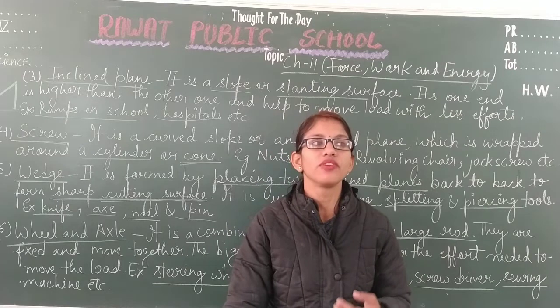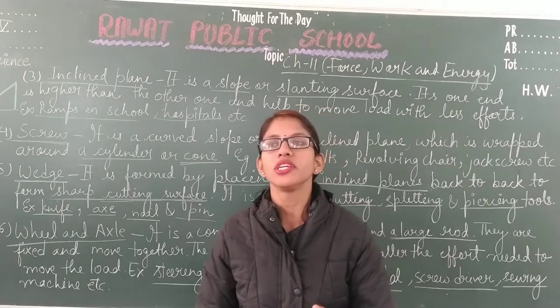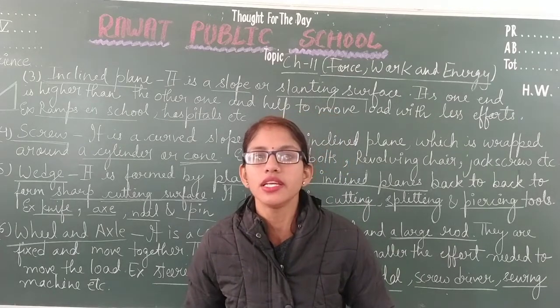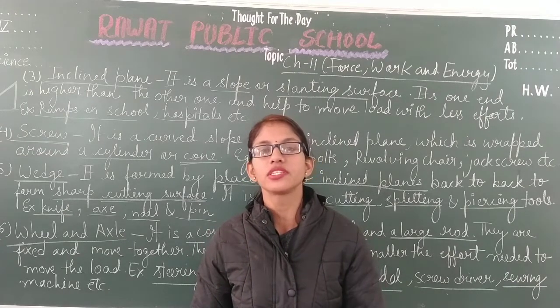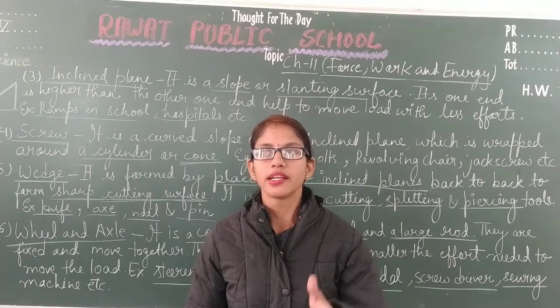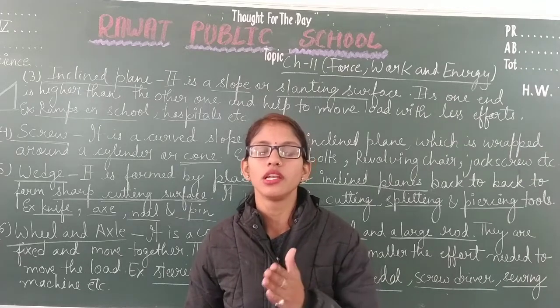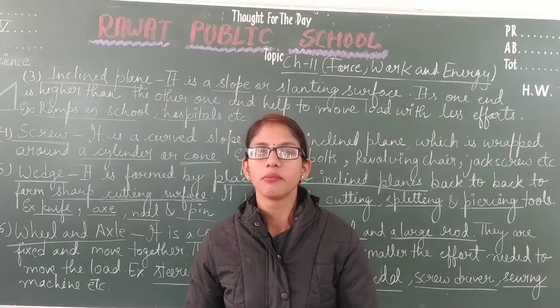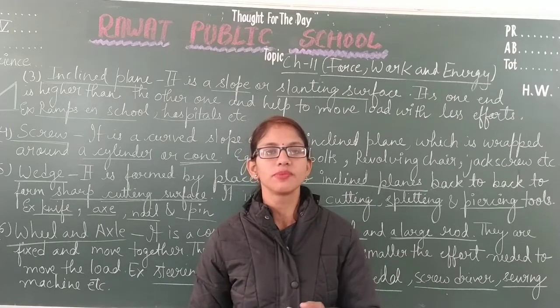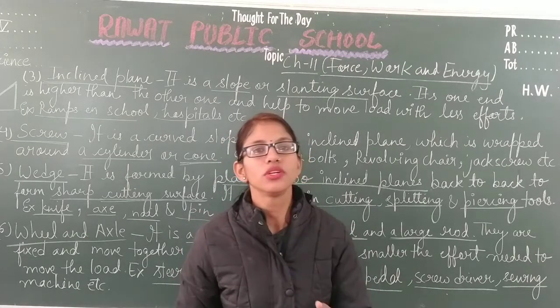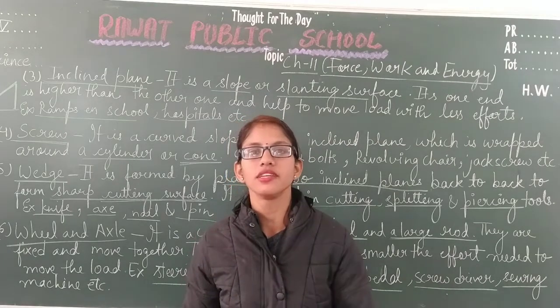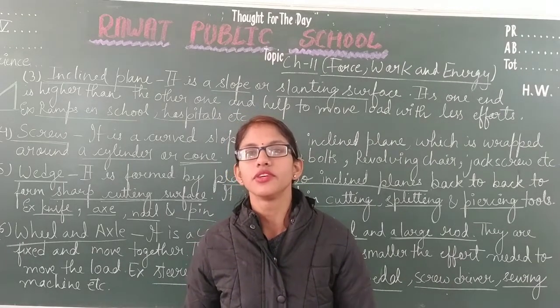Then we have discussed that simple machines are further classified into 6 categories. The lever is like a rod which is fixed at one point, and there are 3 parts of the lever: load, effort and fulcrum. Based on the position of these parts, the lever is classified into 3 types: first class lever, second class lever, and third class lever.